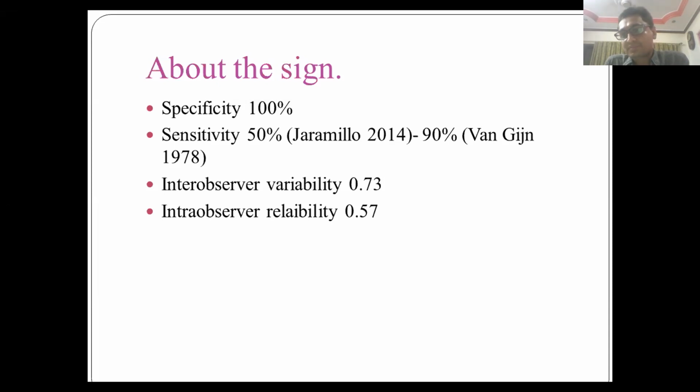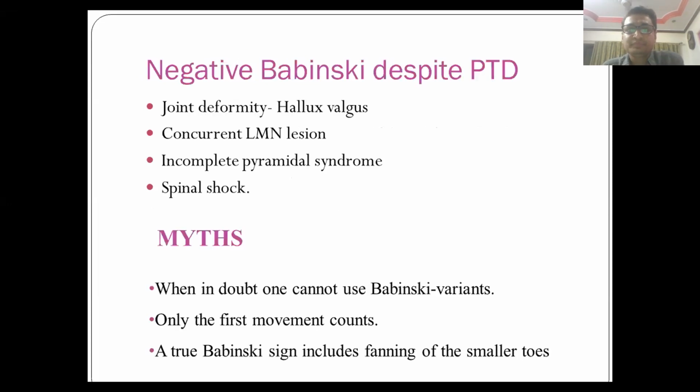That is, two people observing a phenomenon may give different responses, whereas the same person who examines the patient at a different interval will also have different opinions, or even with the same opinion, he may not be 100% sure whether this is extensor or flexor. So that has been a problem with Babinski, and so the sign was in controversy and has faced a lot of criticism in the past. How has this been reduced?